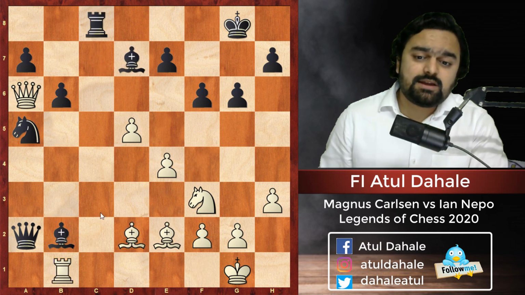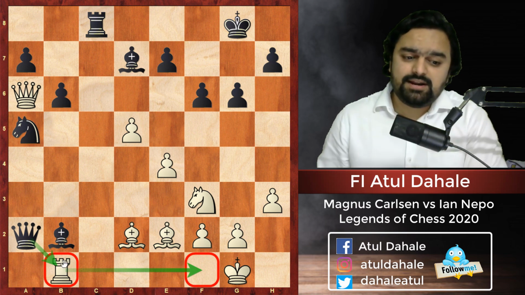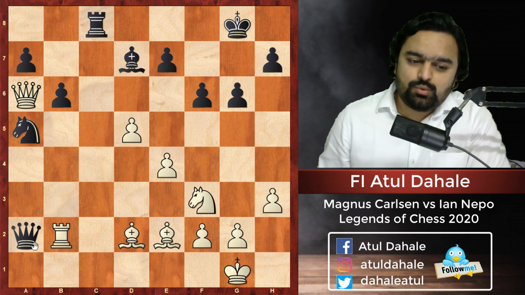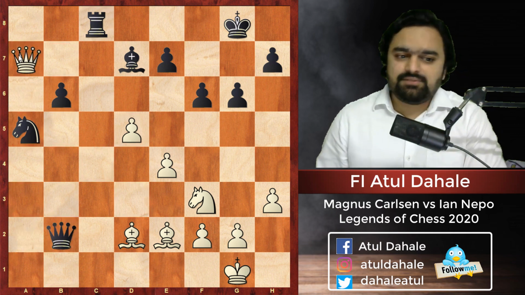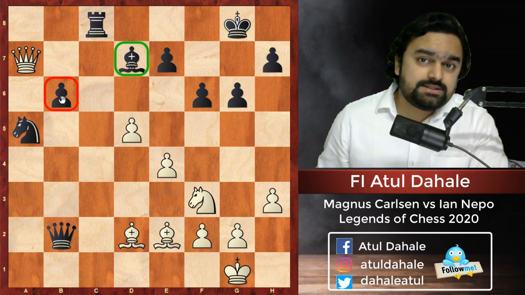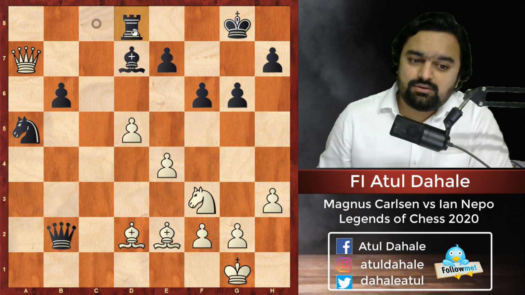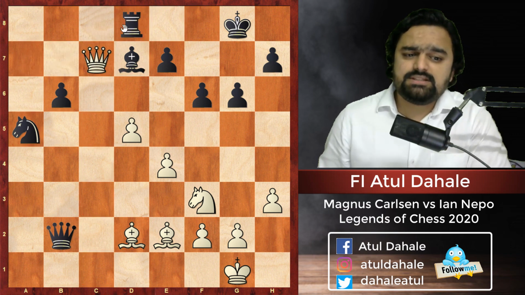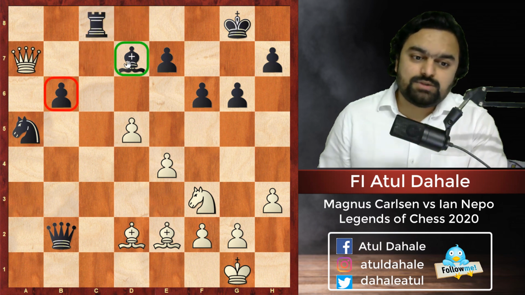But Magnus Carlsen had a very nice idea at his disposal. He played rook takes b2, queen takes b2, and now he captured the pawn on a7. After capturing this pawn, the bishop on d7 is hanging, the pawn on b6 is a little bit weak. Okay, here if you play something like rook d8, obviously we can play queen c7, the rook should move and the bishop on d7 will be lost. So that is not a good idea.